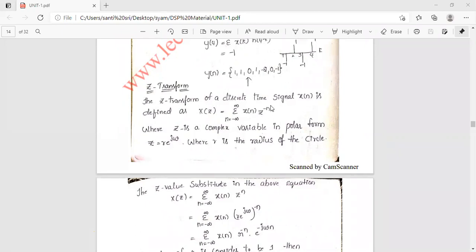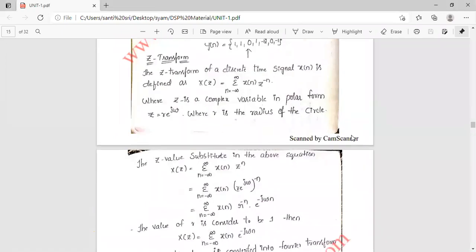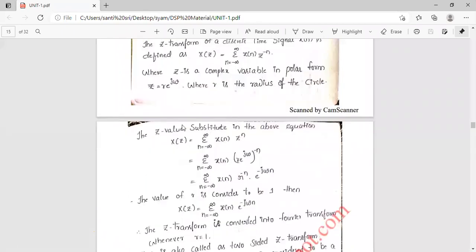Okay, here capital Z is a complex variable. In polar form, we can represent this complex variable z as r into e power j omega, where r is the radius of the circle. So we substitute this z value in the above expression. At the place of z we substitute r into e power j omega, then X of z is equal to sigma n is minus infinity to infinity x of n into r into e power j omega whole power minus n, right? Whole power minus n.